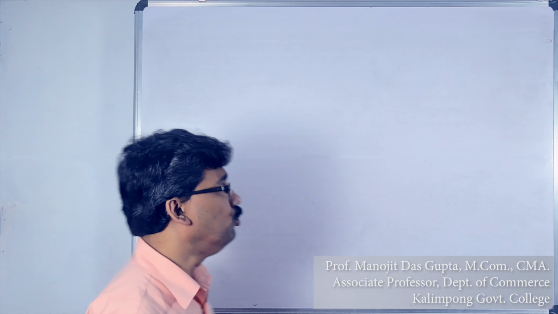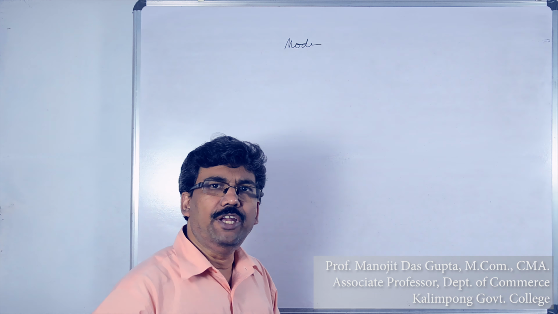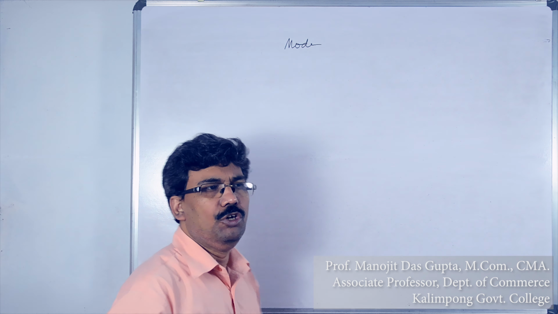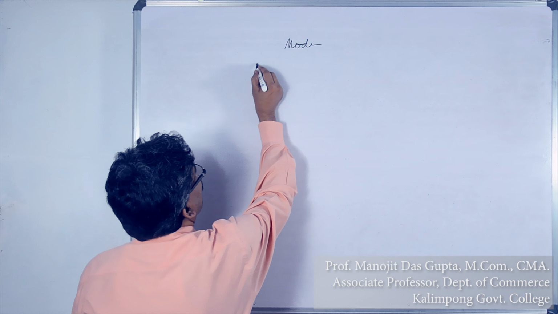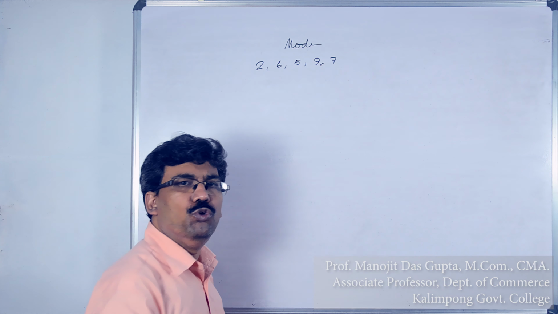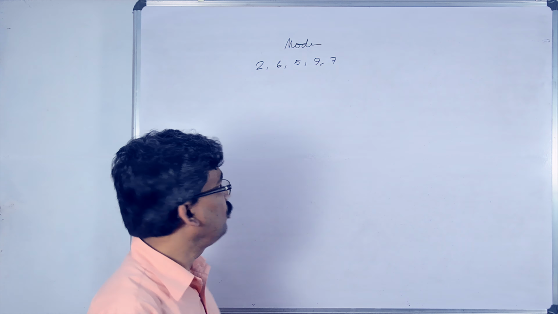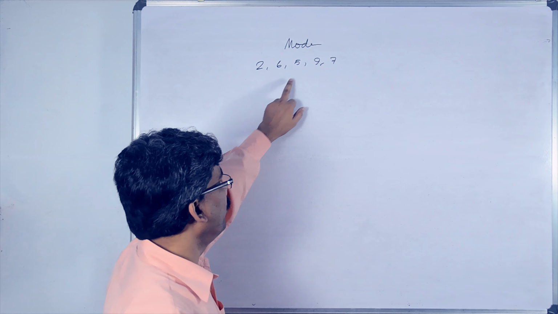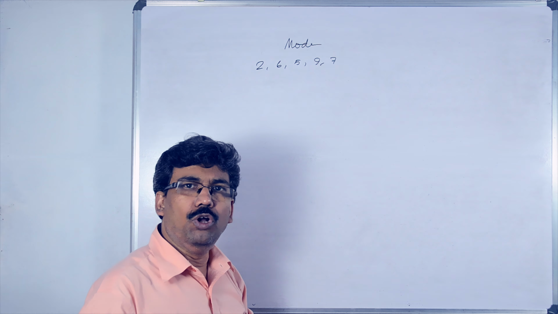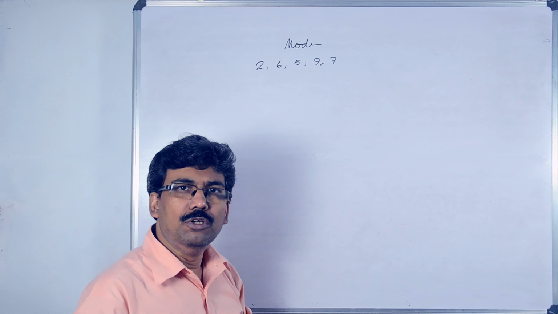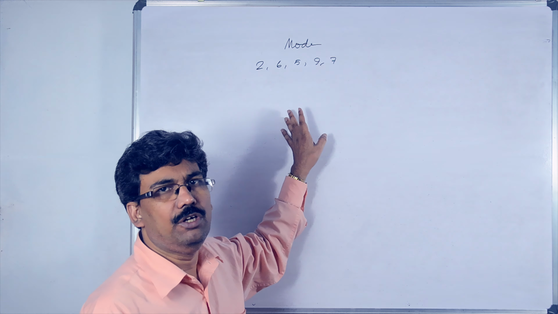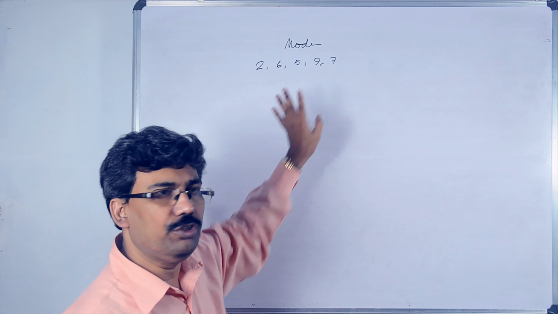In this class we will do mode. Mode is that value of the distribution which appears maximum times. If the values are given 2, 6, 5, 9, 7 and it is asked what is the mode, our answer is there is no mode, because 2 appears only once, 6 only once, 5 only once, 9 only once and 7 only once. All the values are appearing only once. Therefore, the value appearing for maximum time is not arising here and we didn't get any mode in this example.